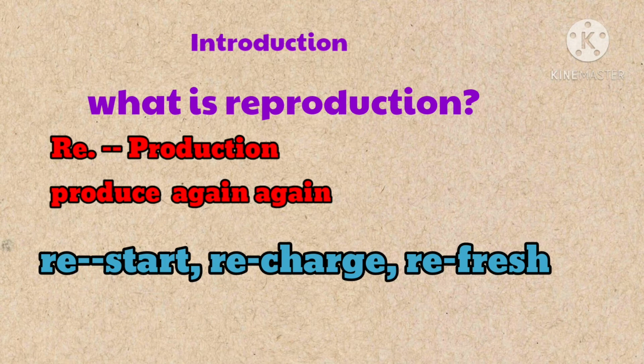So re is the common word and it means again. Reproduction means producing something again and again. We are talking about reproduction in living organisms, and in this chapter, reproduction in plants.